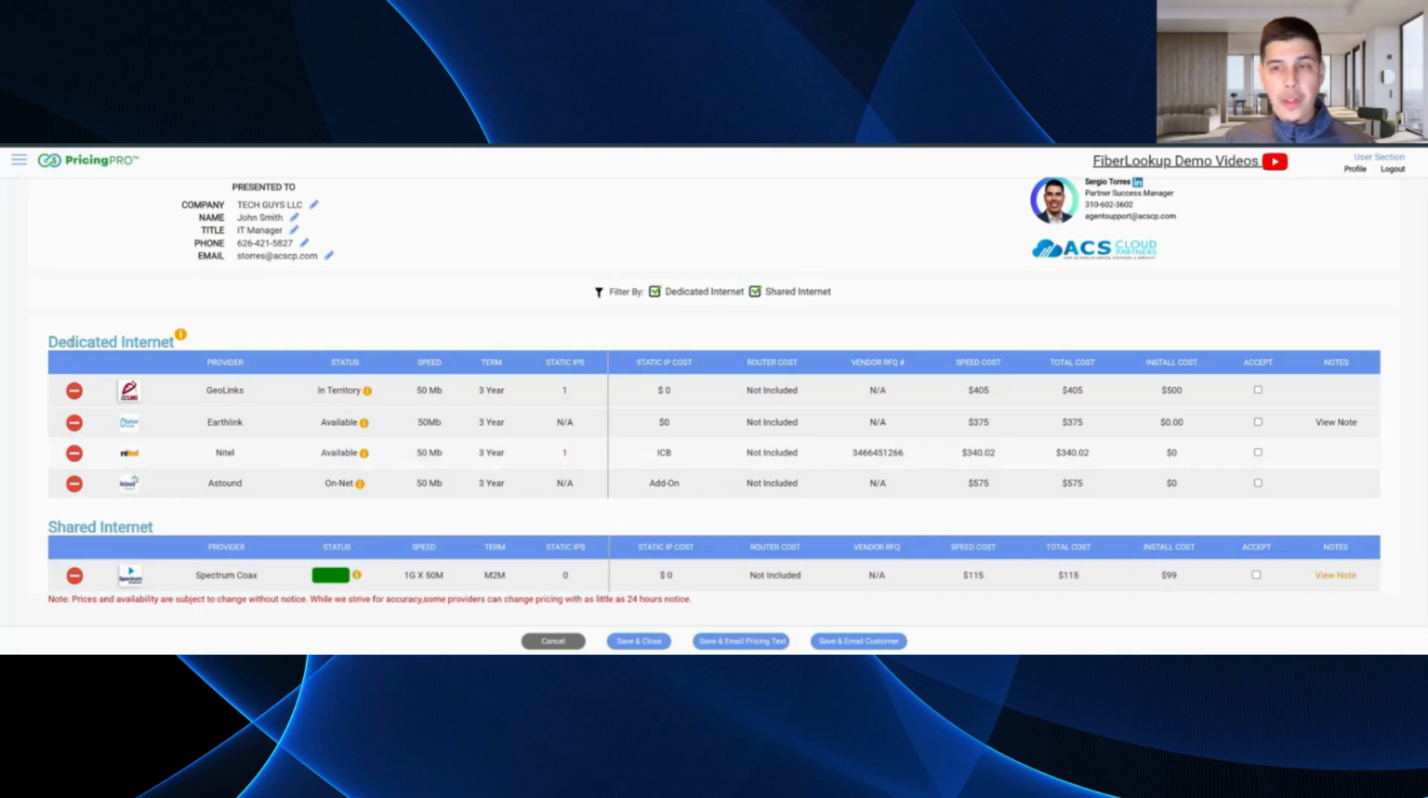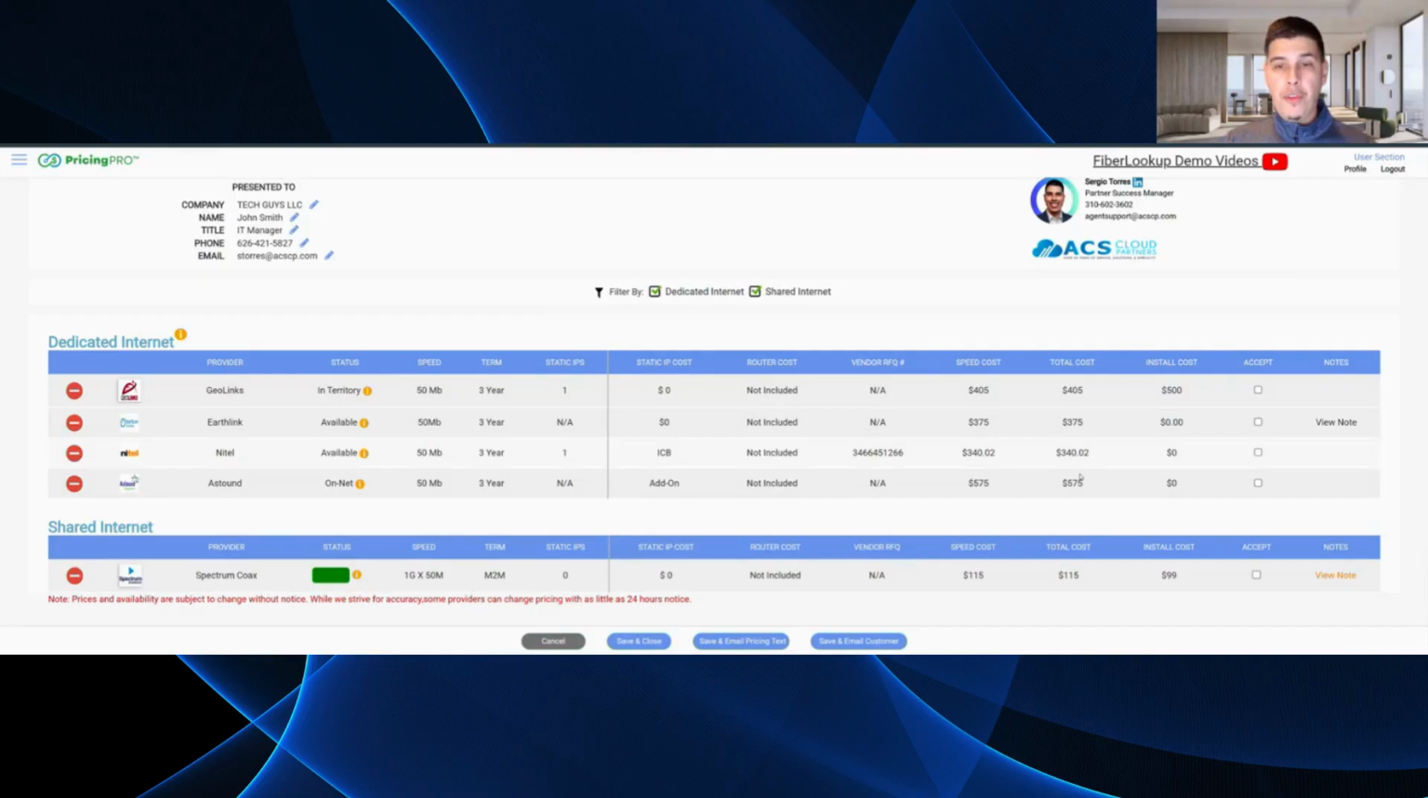So at a glance, if we look at dedicated internet, and we saw those spinning wheels just a second ago, right? That's their real-time APIs. Again, partners have asked me, hey, Sergio, how do I know this pricing is accurate? These pricings come directly from the providers themselves. When you hit that Pricing Pro button, it is making a real-time request to these provider systems to generate that real-time pricing. So at a glance, we can compare total cost here because sometimes there's speed costs, any install costs that we need to look out for. So we're just looking at the total cost.